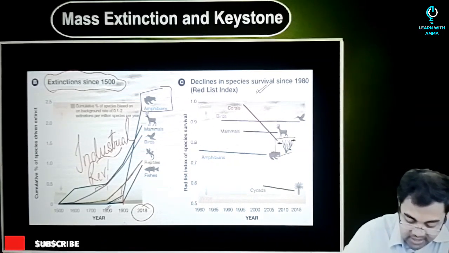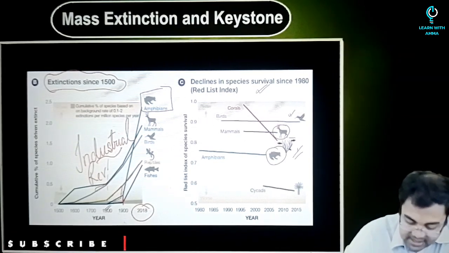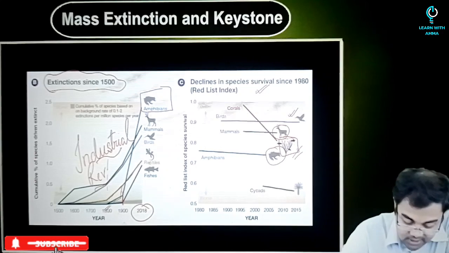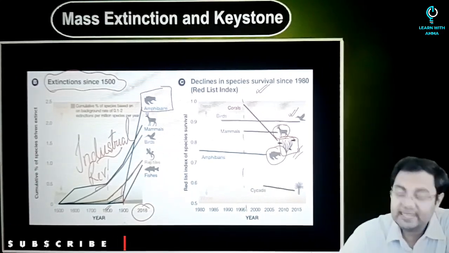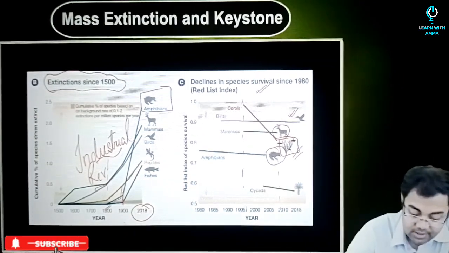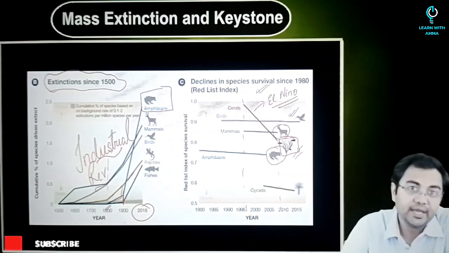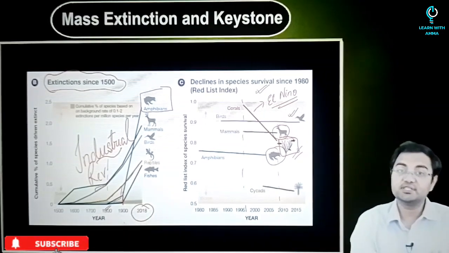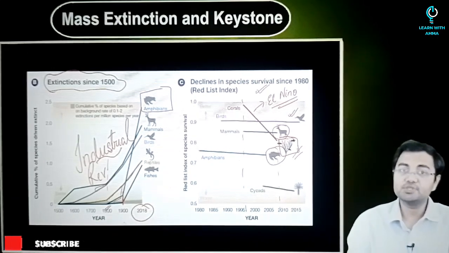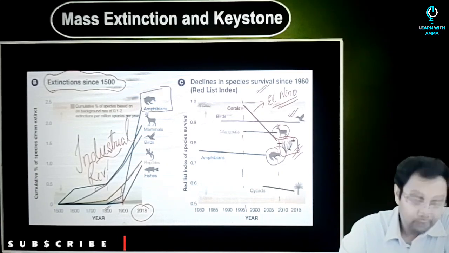Apart from that, if you look at the decline in species survival since 1980, what we have observed is that corals have been hugely affected. Although amphibians and mammals have been affected, and birds haven't been much affected, corals have been drastically affected. In the case of corals, all of a sudden, from approximately 97-98, we see a great decline of population. And this decline is also attributed to the El Nino phenomenon that was very significant in 1998. But climate change, ocean acidification, and the rise in the temperatures of oceans all had a very big role to play in the decline in population that we have observed for the corals.